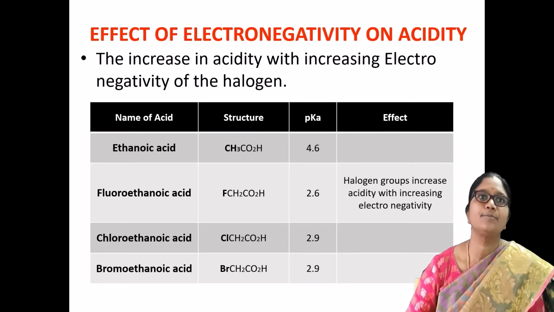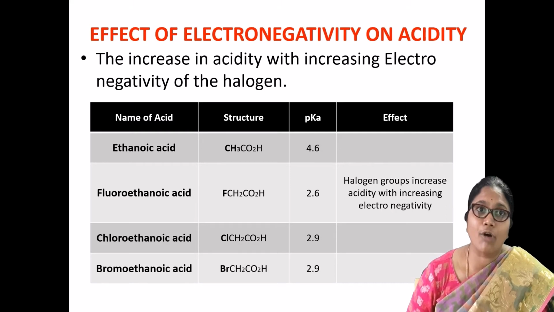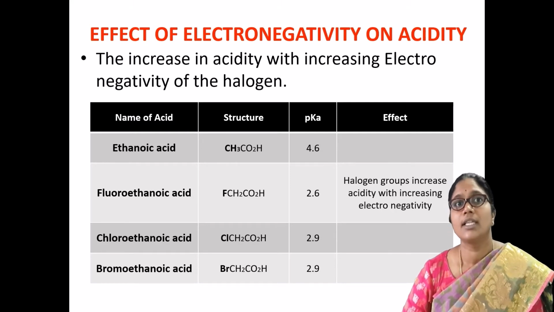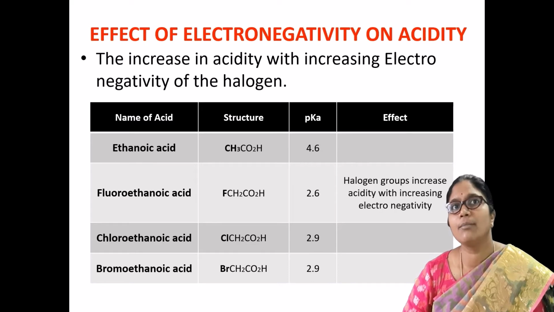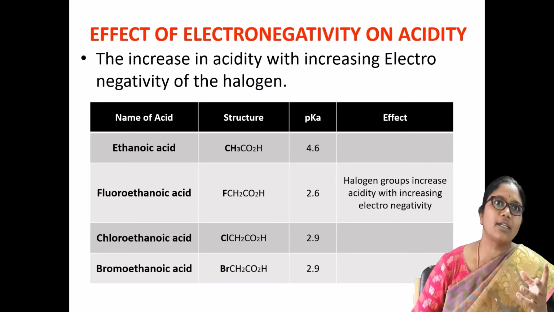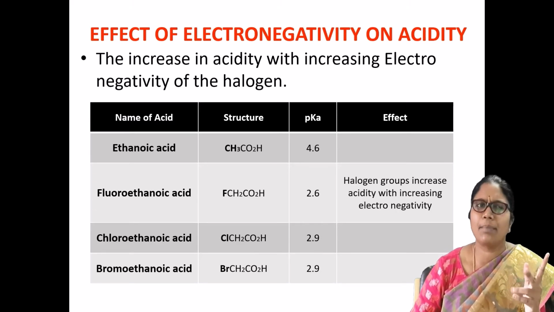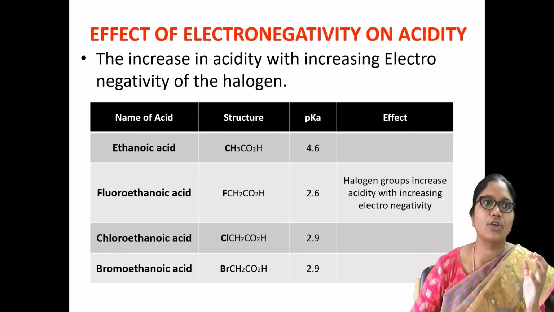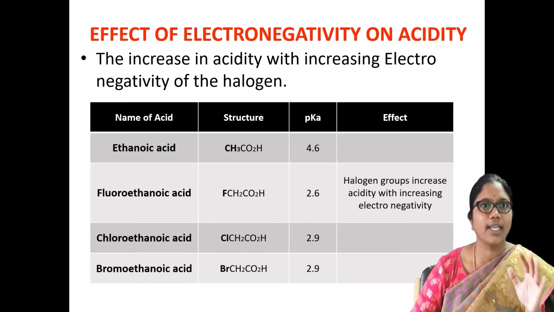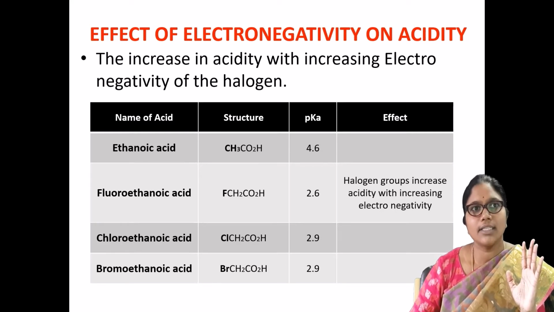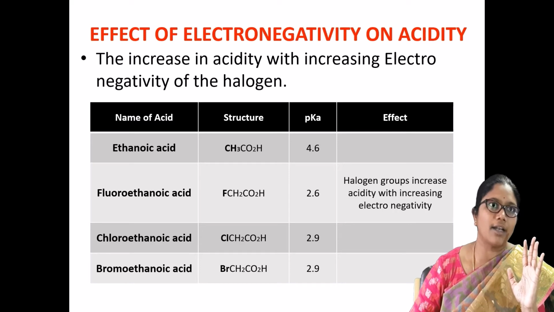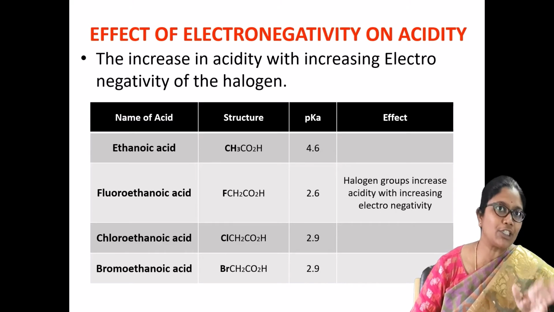You may observe the increase in acidity with the involvement of more electronegative atoms. From the table we can see simple ethanoic acid, and we have fluoroethanoic acid, chloroethanoic acid and bromoethanoic acid. Apart from ethanoic acid, the rest of the three examples have electronegative atoms.